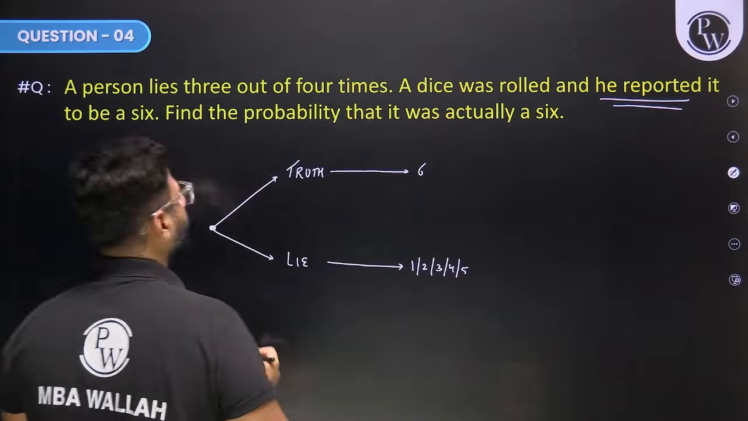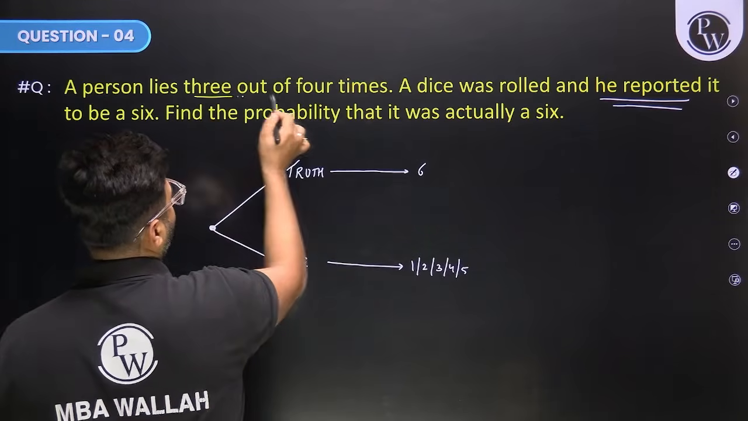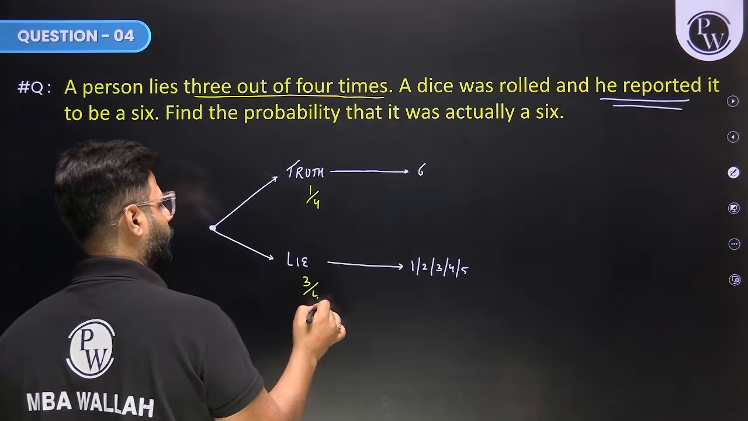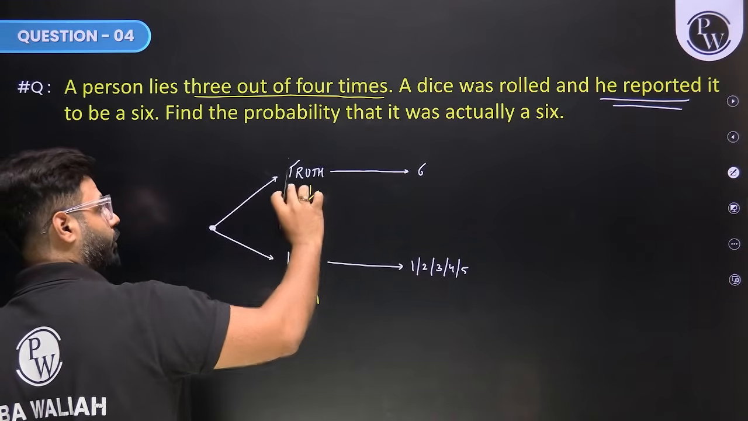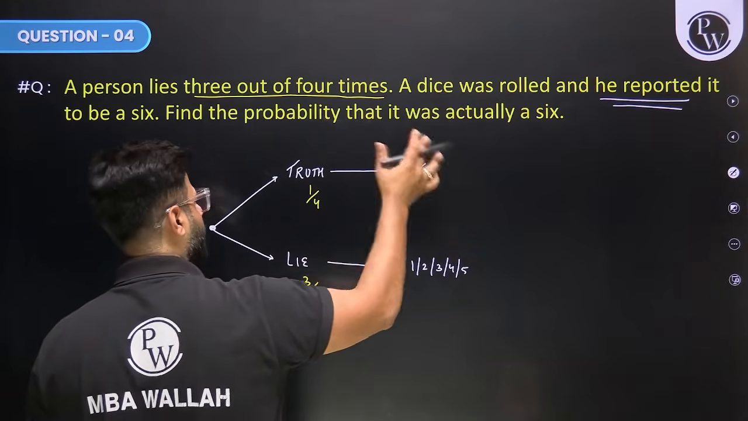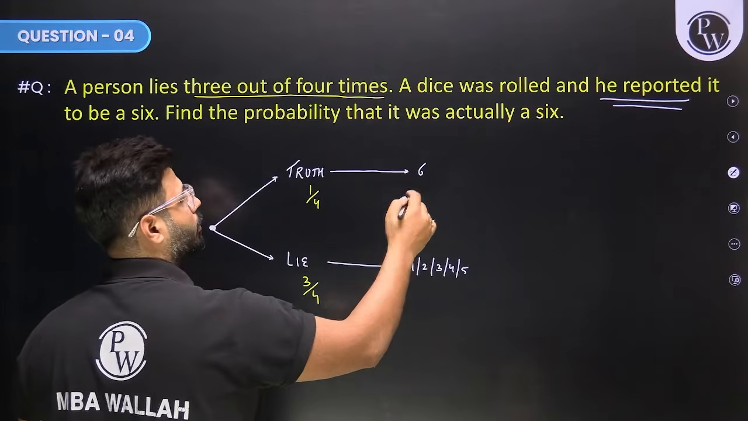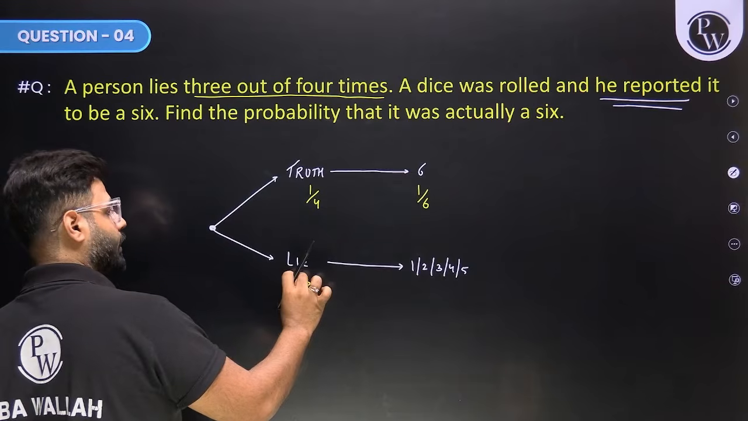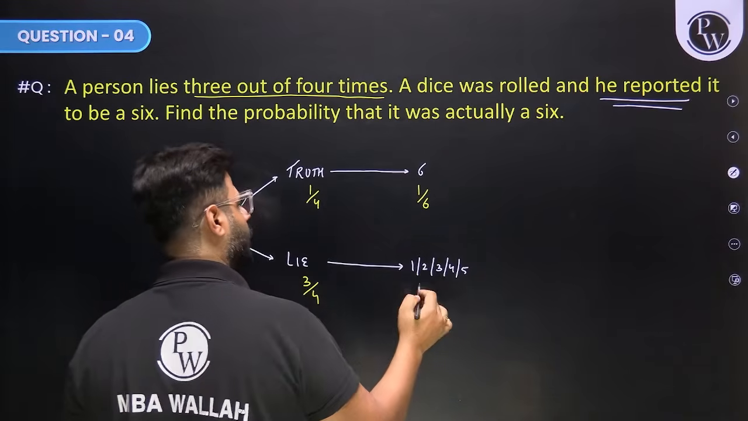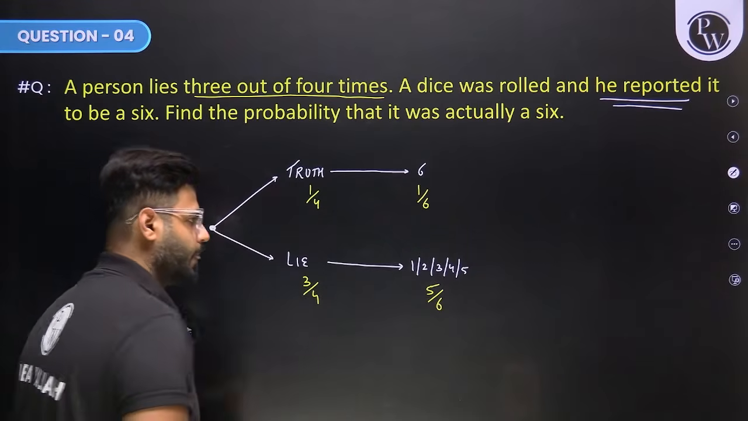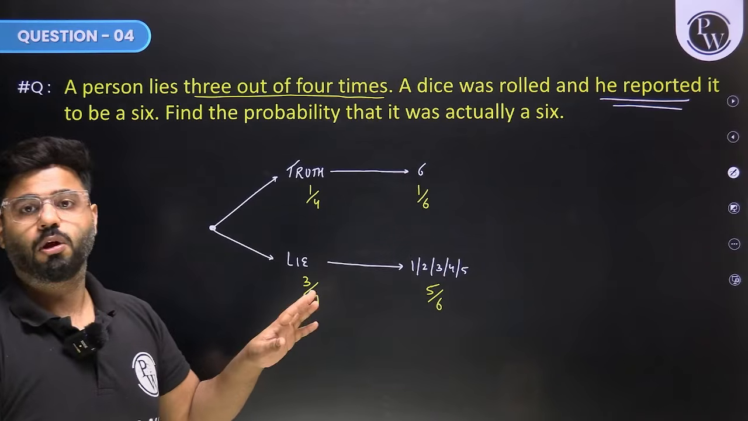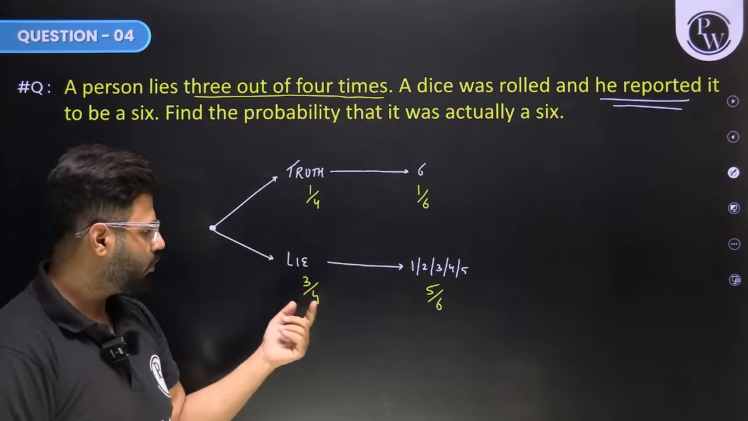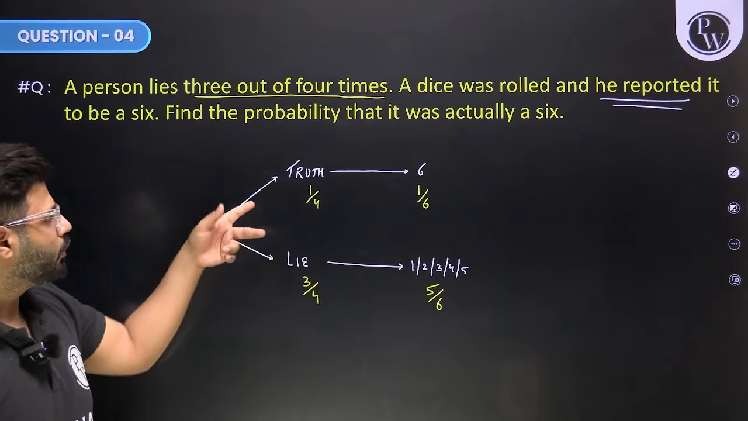All right. So now person lies 3 out of 4 times. So probability of truth is 1 by 4 and lying is 3 out of 4. If he's saying the truth, then it must have been a 6. So the probability of 6 is 1 by 6. If he was saying the lie and reporting 6, मतलब 6 तो पक्का नहीं था, इन पांचों में तो कुछ भी हो सकता है, यानी 5 by 6 हो सकता है। 1 आया हो, उसने बोला हो 6, 2 आया हो, उसने बोला हो 6, 3 आया तो 1 2 3 4 5 में तो कुछ भी आएगा, हो सकता है वो 6 बोल दे। So these are the two chains.